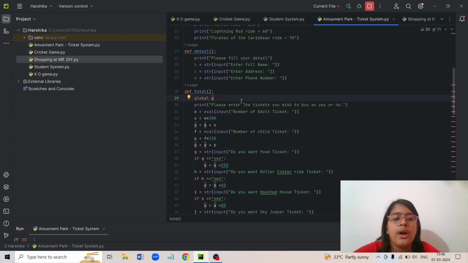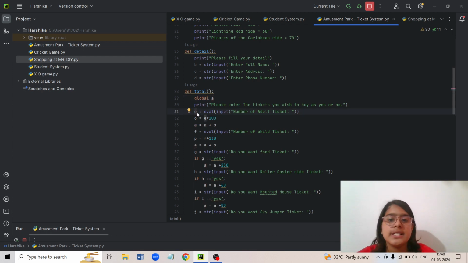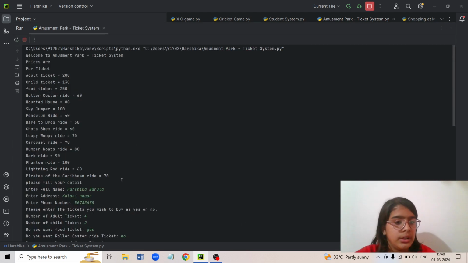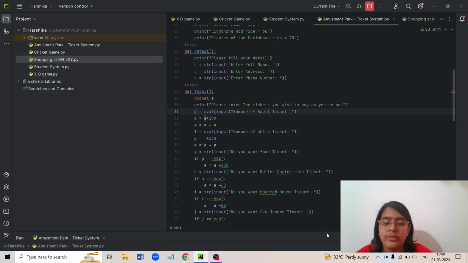So then I asked E is equal to. It's important to put a variable. Why? Because you need to store the value. For example, here I put the value as 4. I want to buy 4 tickets. So it needs to store the 4 value. It is not stored as 4 in a code. So here I've used A because I need to use it later on also, and I need to store it also. So there are two functions of a variable in an input function.